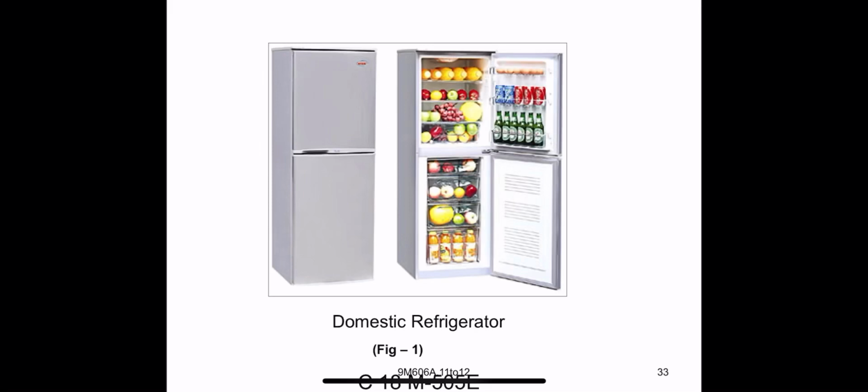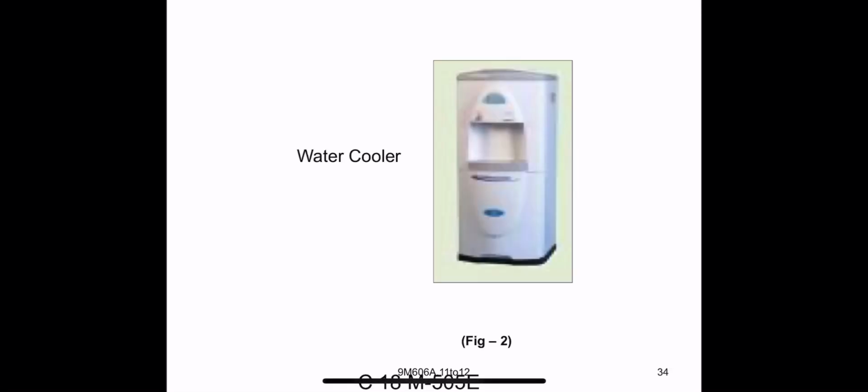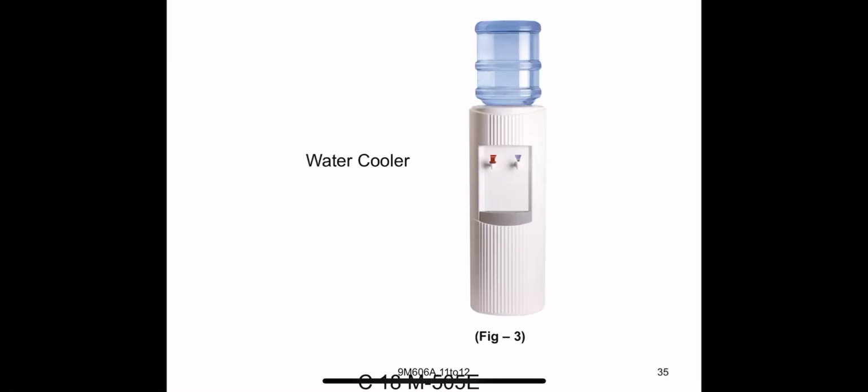Okay, in the domestic refrigerator, see the domestic refrigerator. In this application we see the vapor compression refrigeration system. And next, the water cooler. Day by day, the water cooler is necessary for all times. So for water coolers we use this system, and there is another type of water cooler.